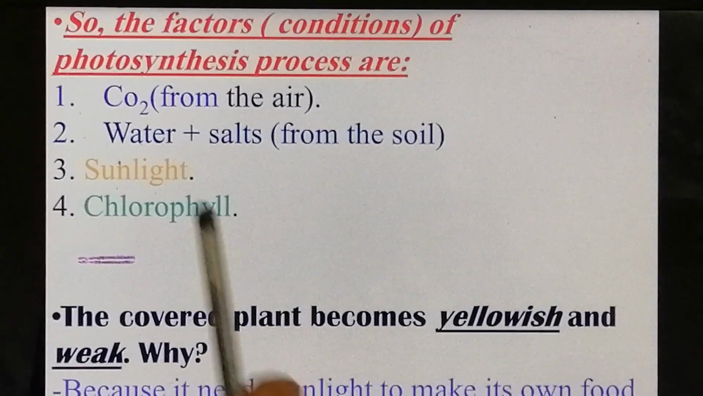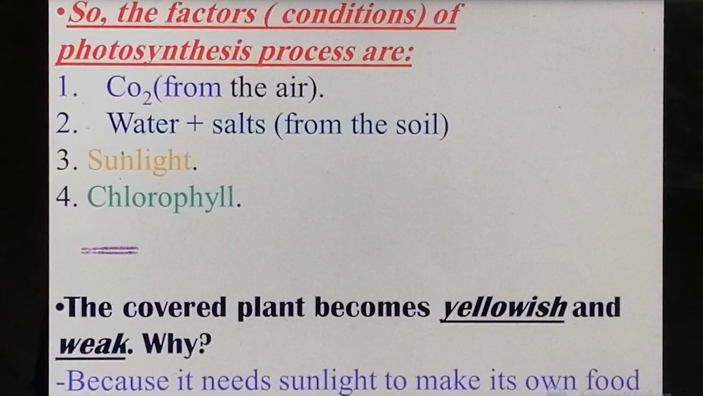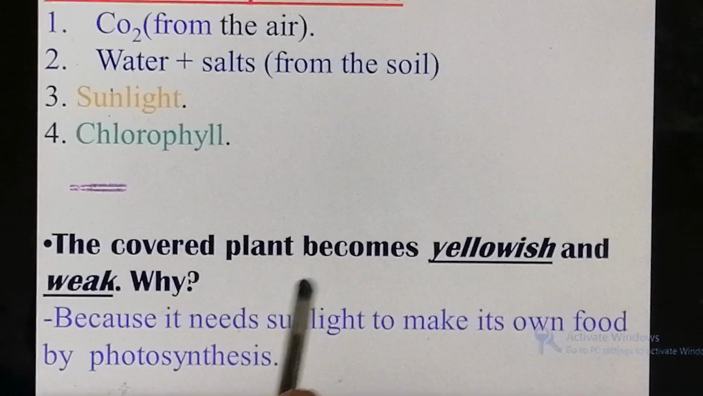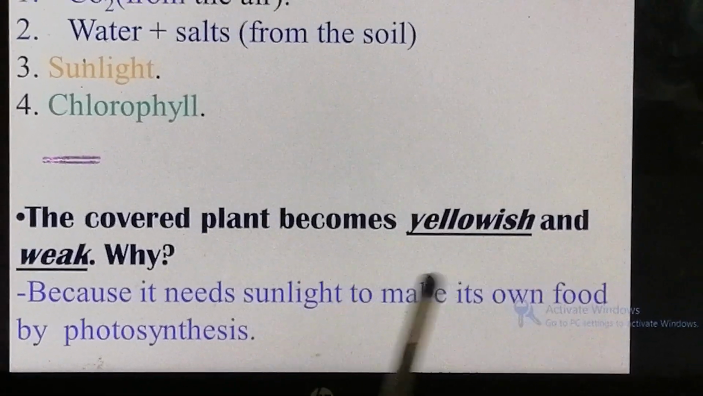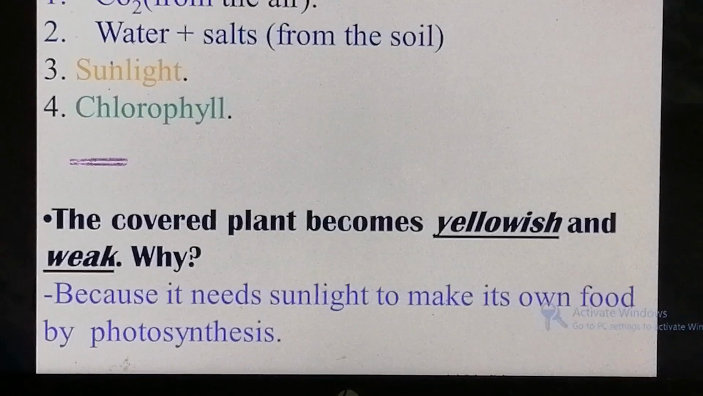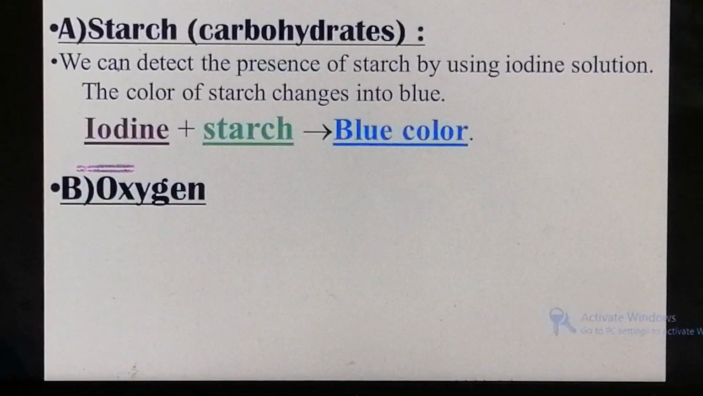If the plant doesn't have chlorophyll, it cannot carry out the photosynthesis process. If we cover a plant, it becomes yellow and weak. Why? Because it needs sunlight to make its own food by the photosynthesis process. So sunlight is one of the necessary factors for the photosynthesis process. Okay.